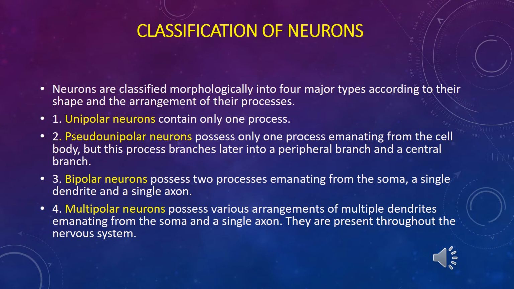The third type of neurons is called bipolar neurons. Bipolar neurons have 2 processes, a single dendrite and a single axon. Bipolar neurons lie in the retina of the eye and in the specific olfactory area in the nasal cavity. They are sensory neurons, and may also be interneurons in the retina. Multipolar neurons predominate in the central nervous system and are composed of more processes, more dendrites, and a single axon.